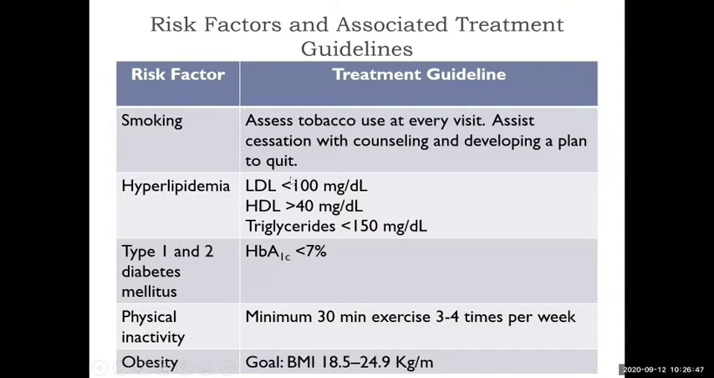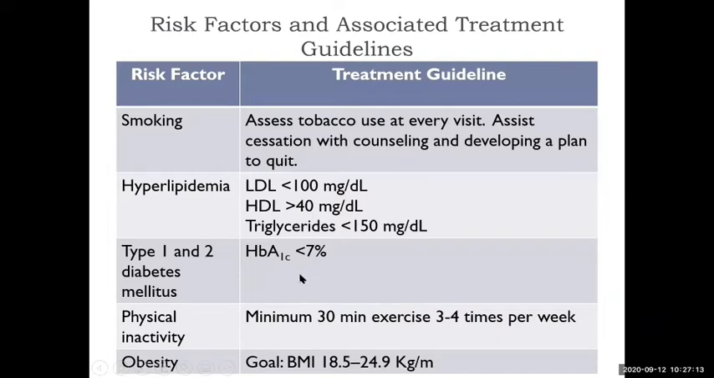Low density lipoprotein particularly has to come down to less than 100 mg per dL, and triglycerides should be less than 150, and HDL should be greater than 40. HDL is a good cholesterol which allows uptake of cholesterol from the body, and especially if the patient is diabetic, then glycosylated hemoglobin should be less than 7%.